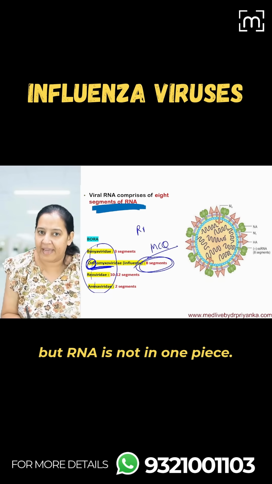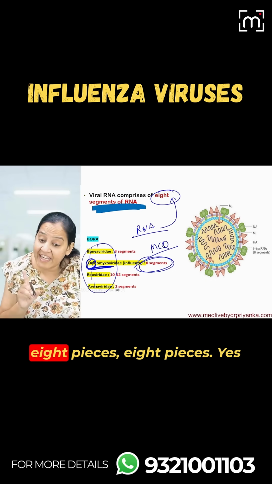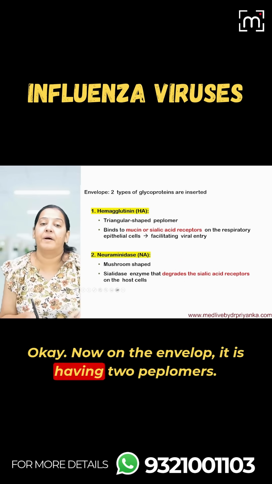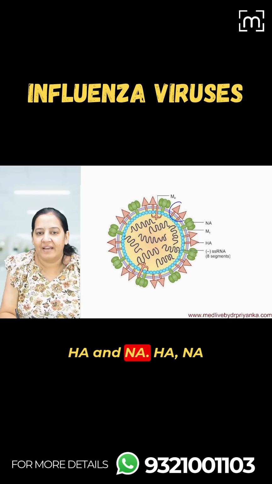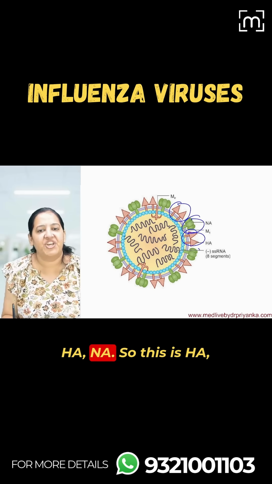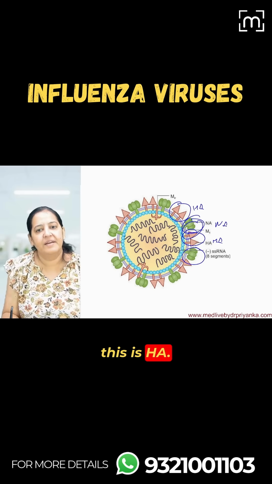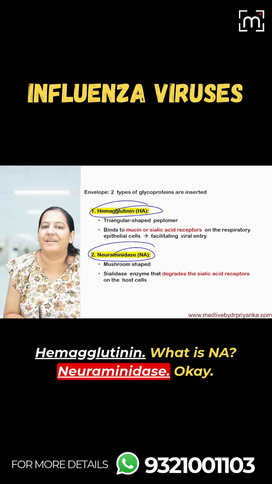Okay, so influenza virus is a segmented virus. It is having RNA, but the RNA is not in one piece. The RNA is in 8 pieces. Now on the envelope, it is having 2 peplomers. Can you appreciate the 2 peplomers? HA and NA. This is HA, this is NA. What is HA? Hemagglutinin. What is NA? Neuraminidase.